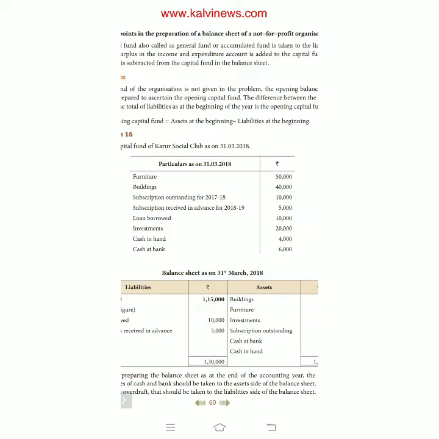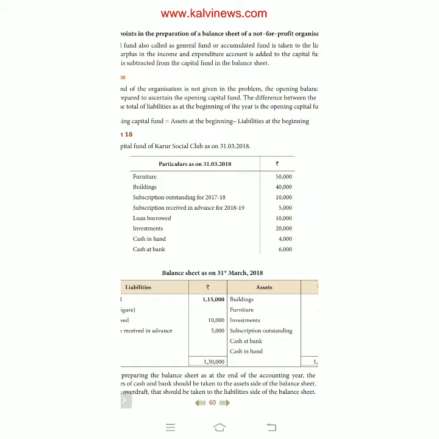Building, asset. Subscription outstanding for this accounting year, asset. Subscription received in advance for 2018-19, liability. Loan borrowed, liability. Investment 20,000, asset. Cash in hand 4,000, asset. Cash at bank 6,000, asset.